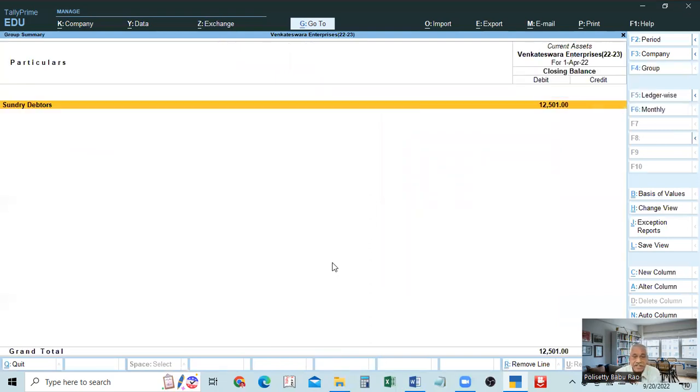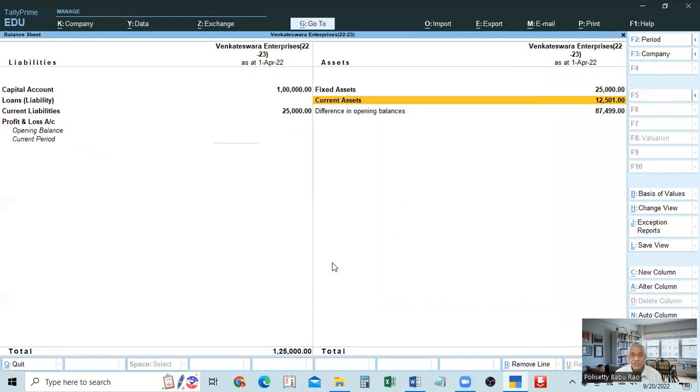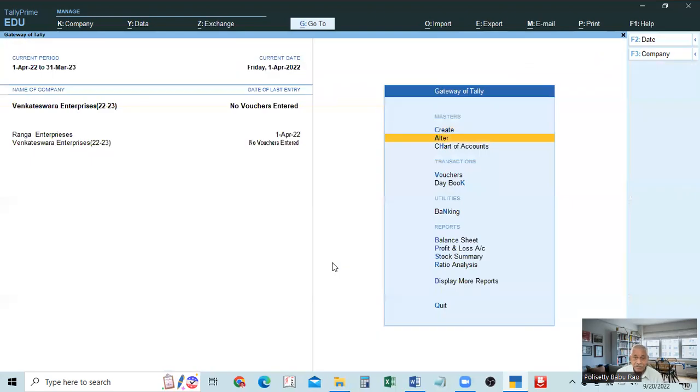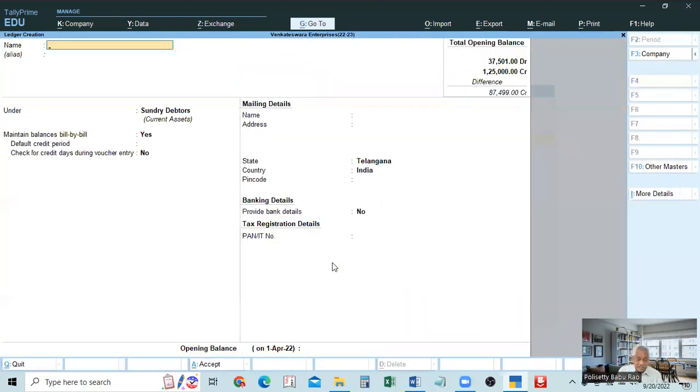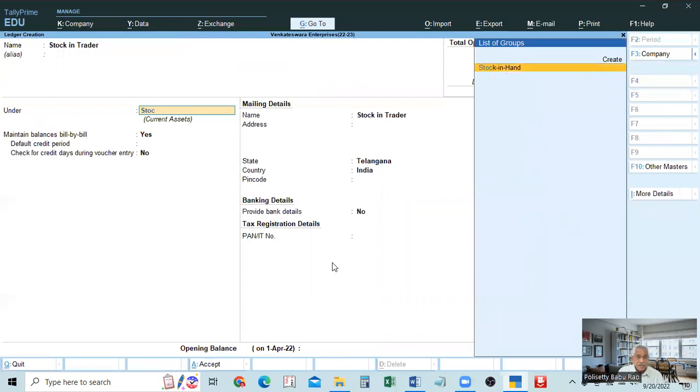see sundry debtors is there. Is there any closing stock? No. Stock in hand, it is also called. Not available. So here it is not available. That's why, when you are creating, after you create the stock in trade, it's also called stock in trade, everything comes under stock in hand.